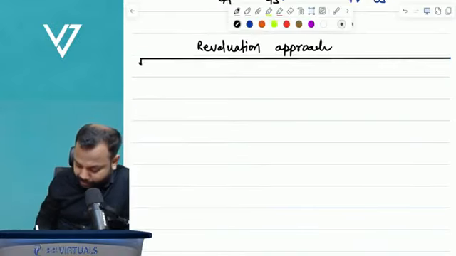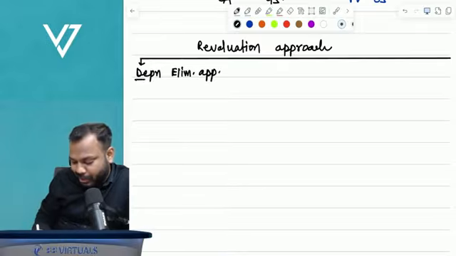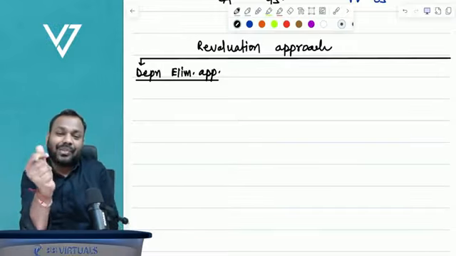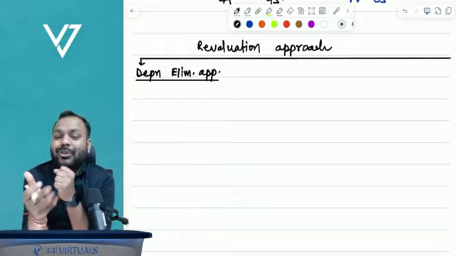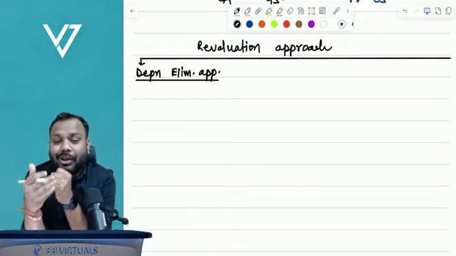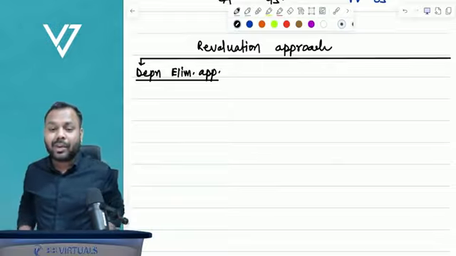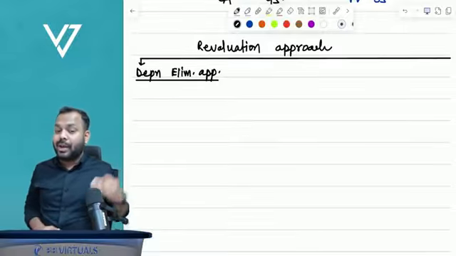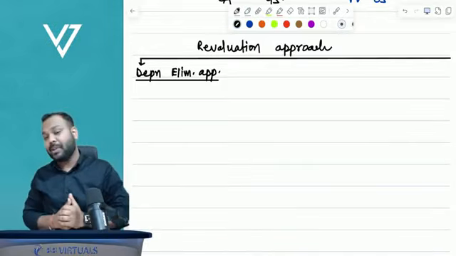Approach number one is the depreciation elimination approach. Guys, can you please tell me, where do we record revaluation gain? Let me test how well you know things. Are you able to recall it or not? Come on, tell me. Where do we record revaluation gain of property, plant and equipment?